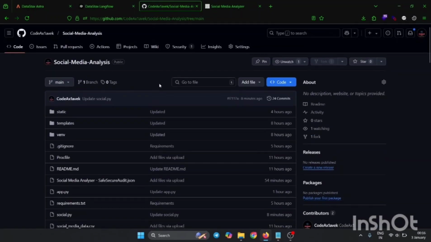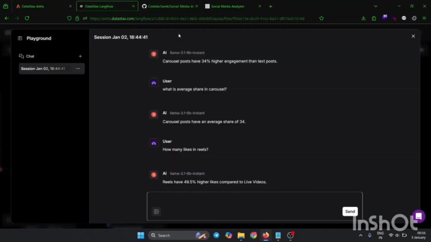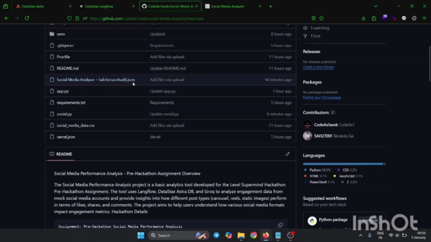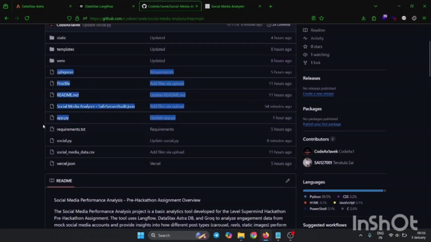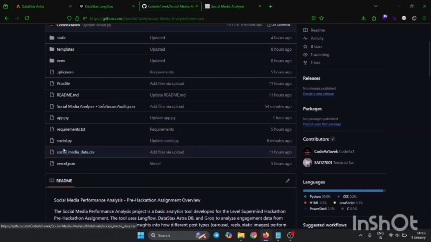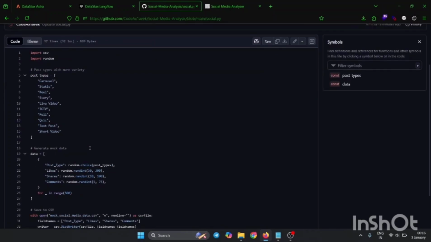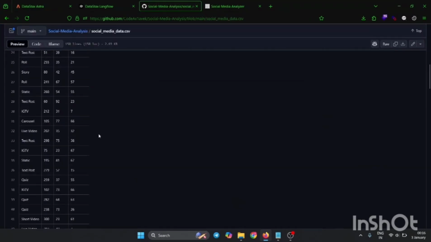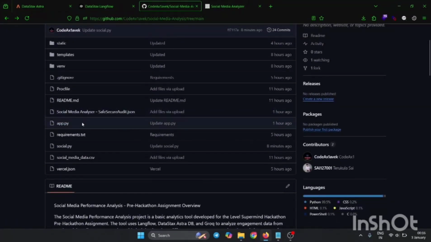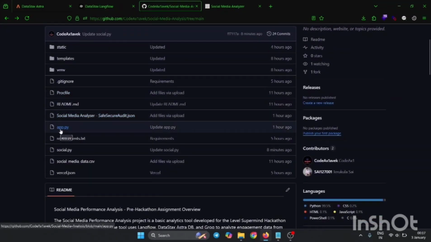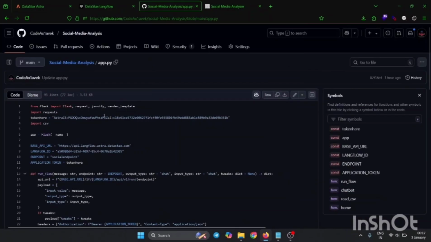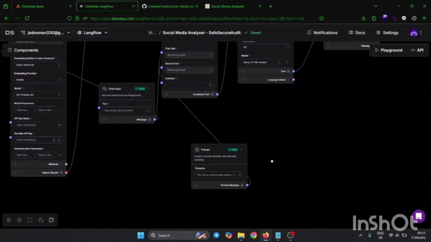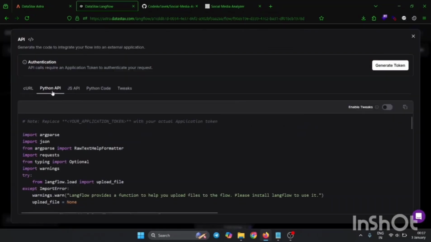Let's get into the GitHub page where we have all the details and the exported Langflow. From here we have exported that. Here we have exported the JSON format. And a Python script to generate some random post data. After that we have some data like this. We have app.py, which has the API and other details for fetching the data. I will not get into that in depth, but here we use this one.